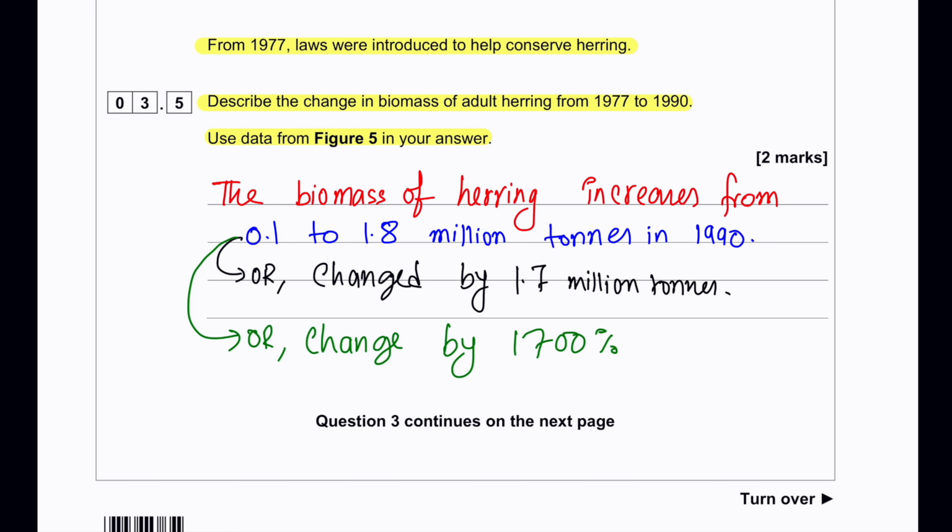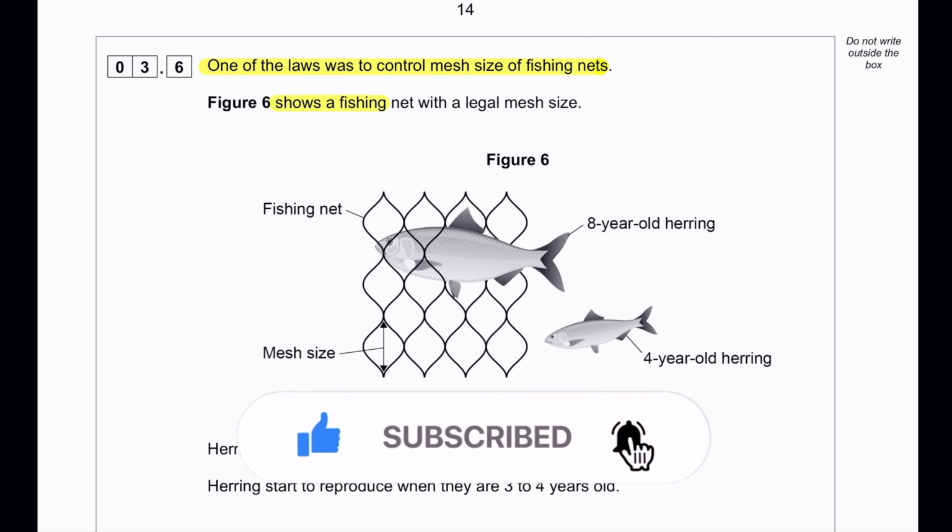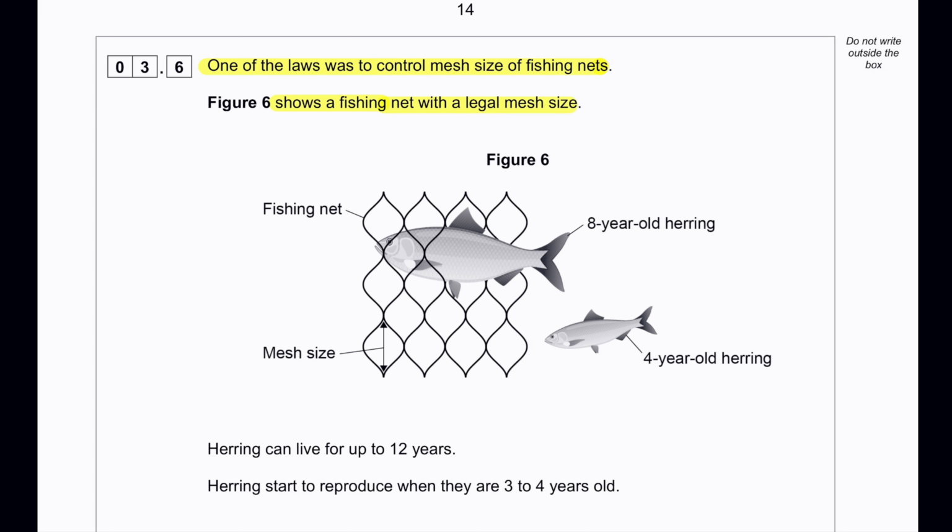In order to score this particular mark, this first statement must always be there. One of the laws was to control the mesh size of the fishing net. Figure 6 shows a fishing net with a legal mesh size. 8-year-old herrings are caught in this way, and a 4-year-old herring can easily pass through the mesh without any problem.